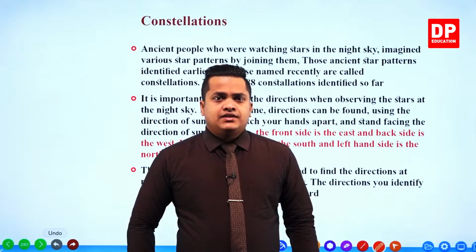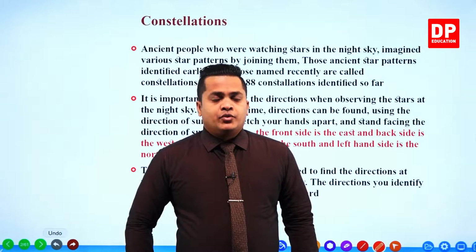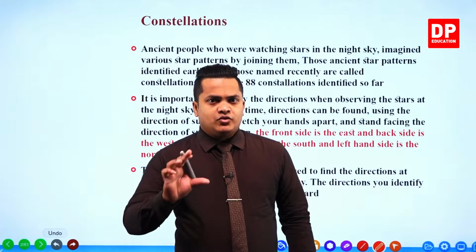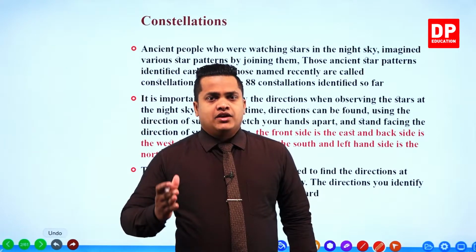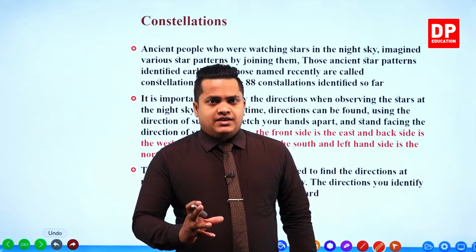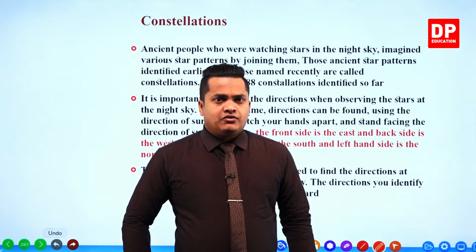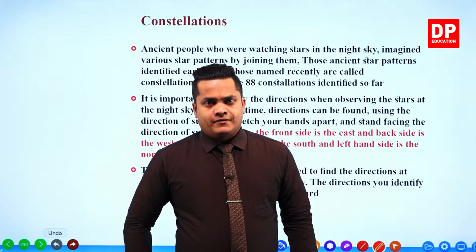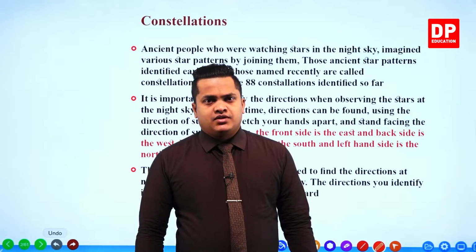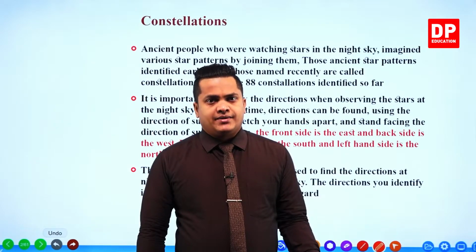In that case you have to use either a compass, or else during daytime you can point out a certain tall building or a certain type of tree, and memorize the east direction and the west direction. In that way you can find out the other directions as well. So it's important to identify the directions when you are observing these constellations during the night time.